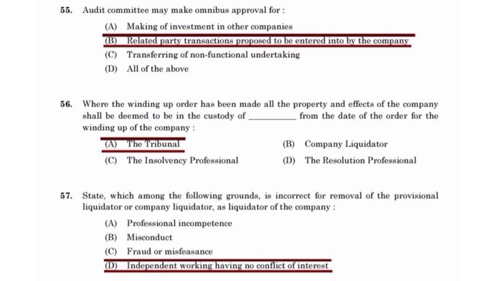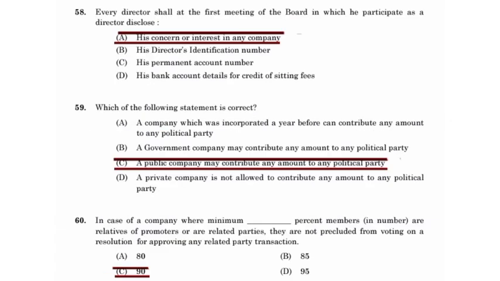State which among the following grounds is incorrect for removal of the provisional liquidator or company liquidator as liquidator of the company. Every director shall, at the first meeting of the board in which he participates as a director, disclose his concern or interest in any company.